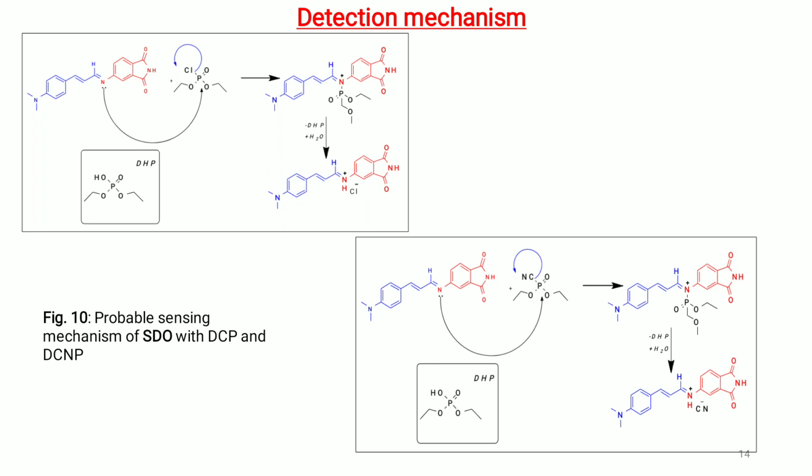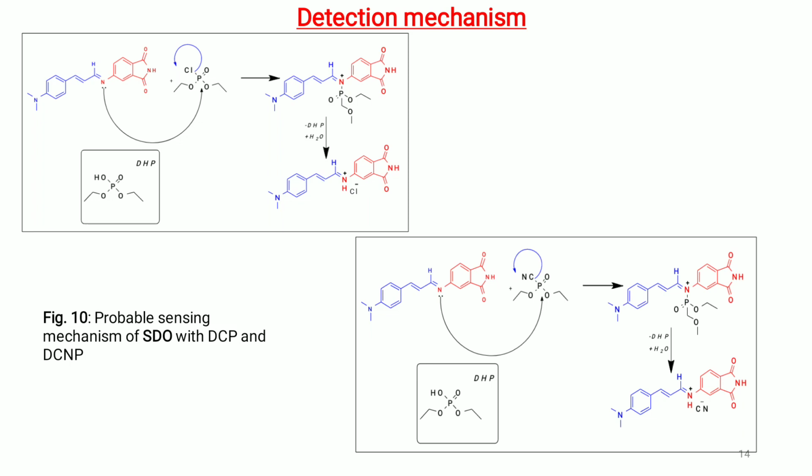Detection mechanism. The sensing mechanism of the chemodosimeter SDO with DCP and DCNP involves a chemical reaction between SDO and the NARP agent. When DCP and DCNP are added to the SDO, their electrophilic phosphonyl groups attract the nitrogen atom of the imine group in SDO, leading to a nucleophilic attack. This nucleophilic attack results in the formation of new compounds, SDO-DCP and SDO-DCNP. At the same time, another compound called DHP is released, that is diethyl hydrogen phosphate.